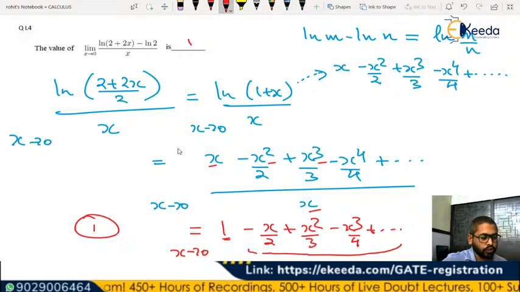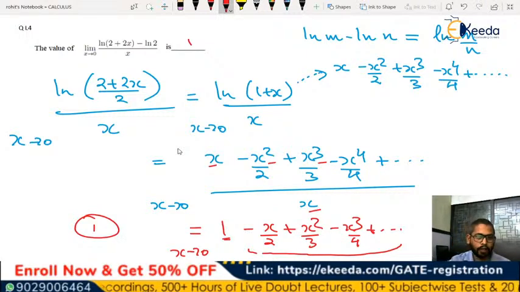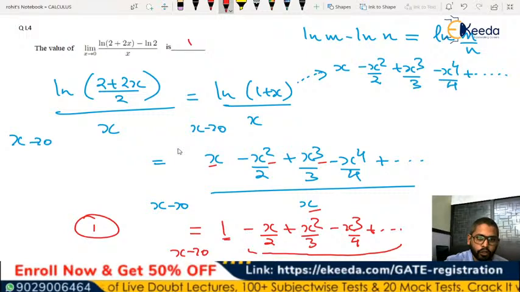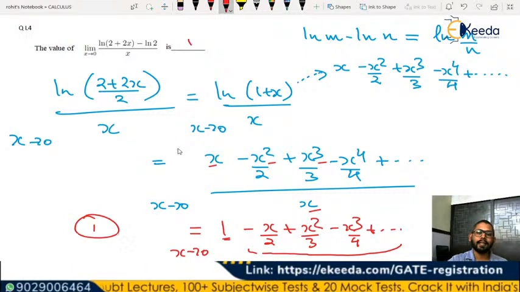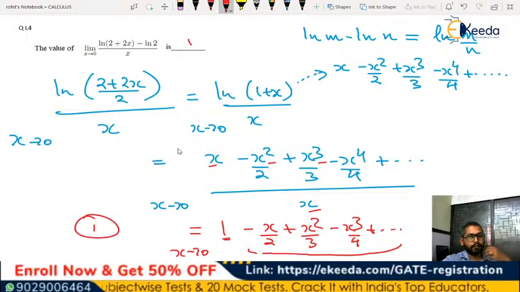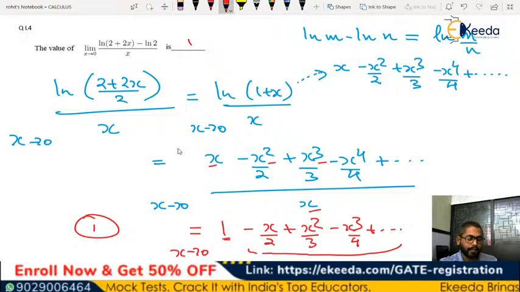For the LH rule, L'Hospital rule, we are using it here, right? If you have the indeterminate form of 0 by 0 or infinity by infinity, then in that case we should apply the LH rule, where you can differentiate the numerator separately and the denominator separately, and then apply the same limit.